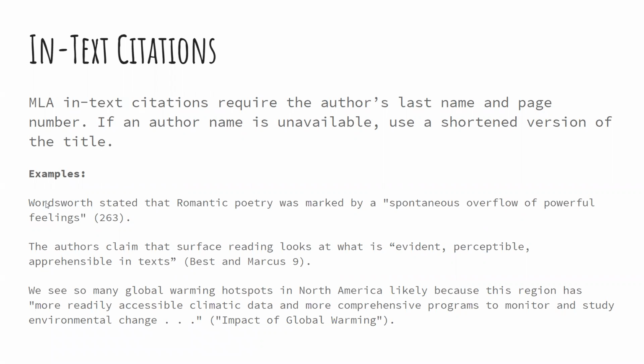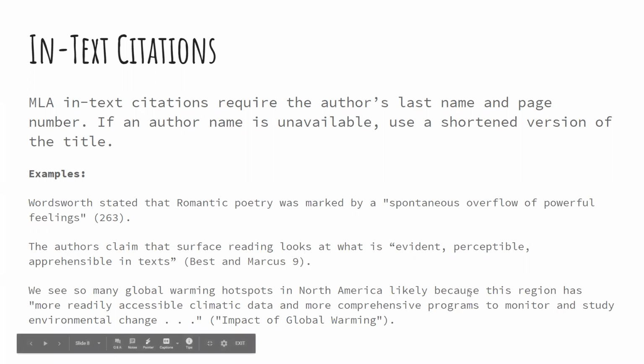If you do not specifically name the author in that sentence, for example, the authors claim that surface reading looks at what is, quote, evident, perceptible, apprehensible in text, end quote. Within your in-text citation, and in this case it was 2 authors for that particular resource, you name both of the authors, Best and Marcus, spell out and, do not use an ampersand, then page number 9. You'll notice there is no comma between the name of the author and the page number. Make sure you're doing that correctly when you're writing your paper. Then outside of the parentheses is where the period goes.